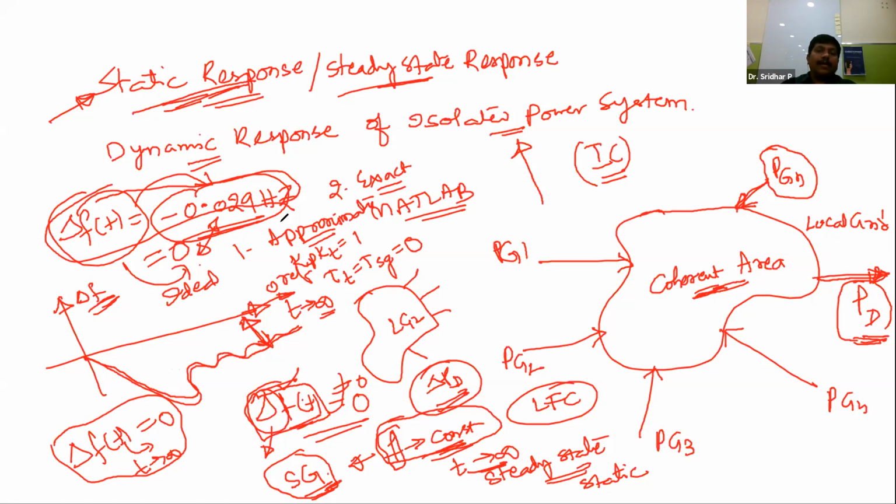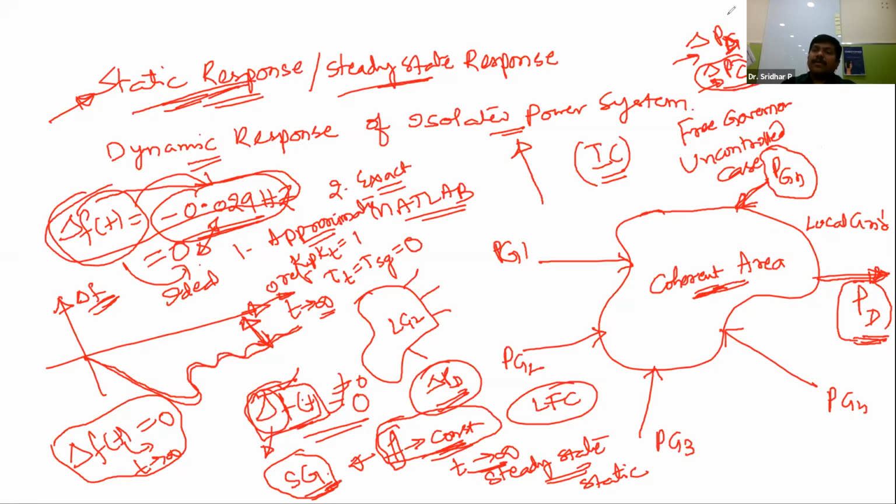But practically, we are giving two inputs. What are the inputs? Delta PD, which is the step change in the load demand, and delta PC. In the majority of the cases we assume delta PC to be 0. If we assume delta PC to be 0, this operation is called a free governor operation. It means the governor is not at all responding; the impact of this governor we are not at all considering. That case is called an uncontrolled case, meaning we are not regulating the frequency by adjusting the PC command.